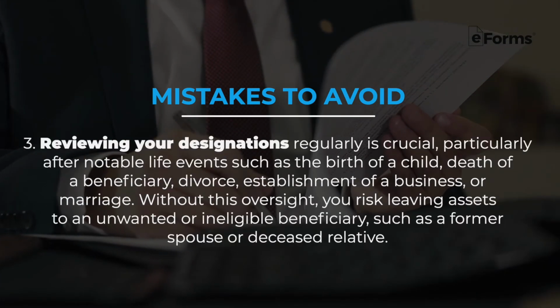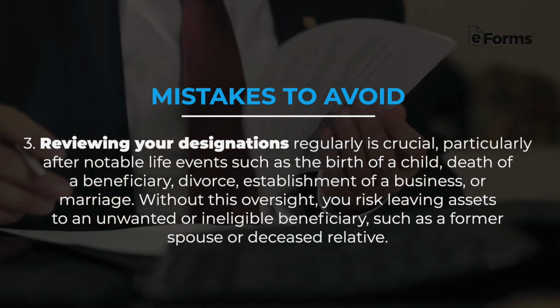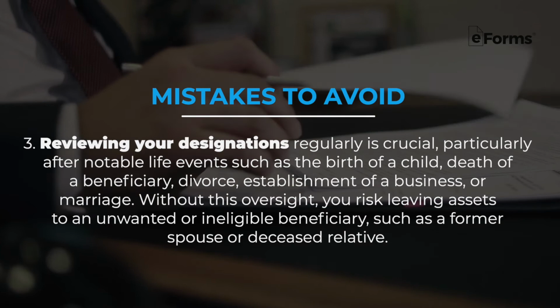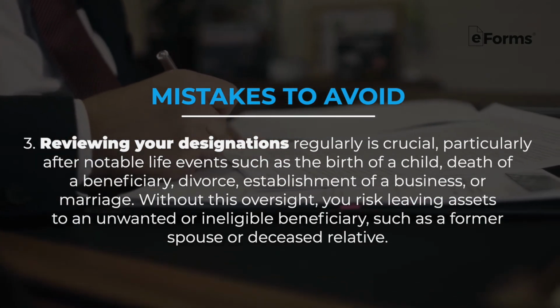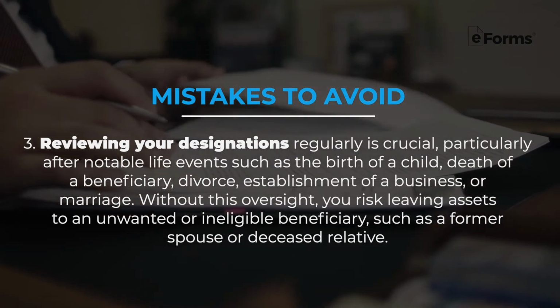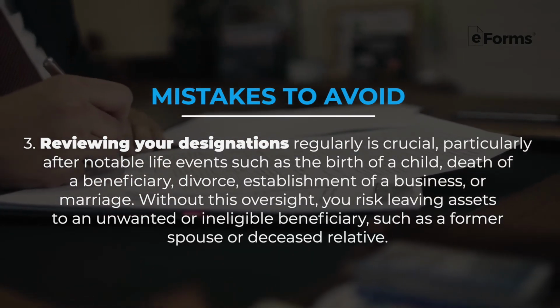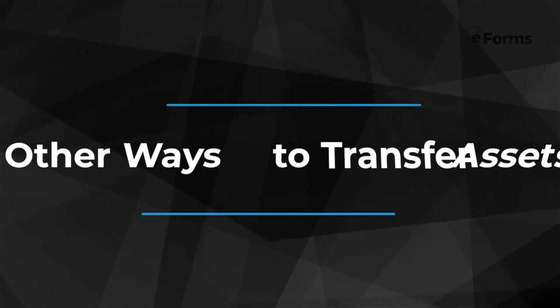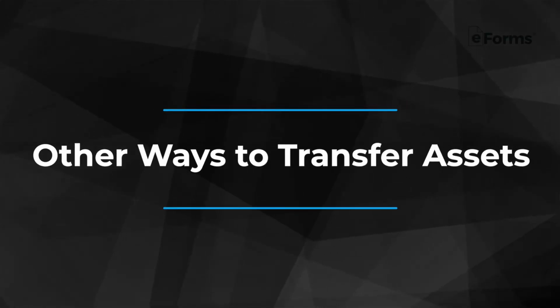Reviewing designations regularly is crucial, particularly after notable life events such as the birth of a child, death of a beneficiary, divorce, establishment of a business, or marriage. Without this oversight, you risk leaving assets to an unwanted or ineligible beneficiary, such as a former spouse or deceased relative. But what about other ways to transfer assets?